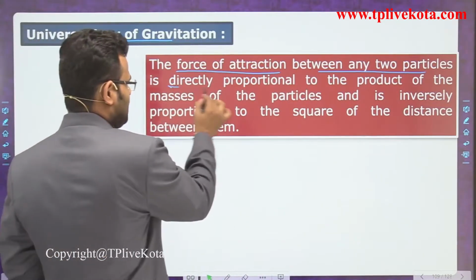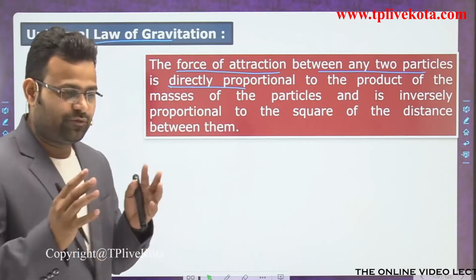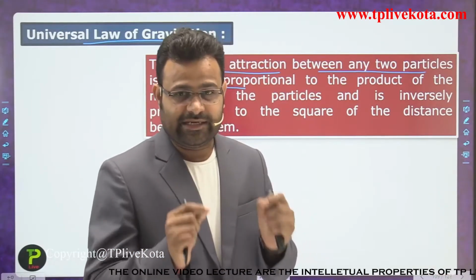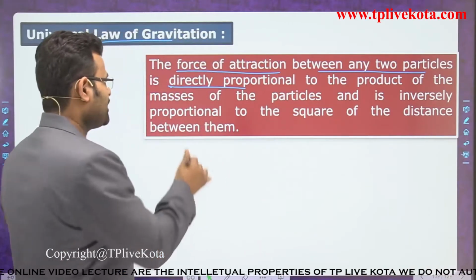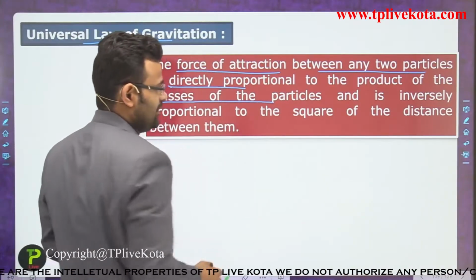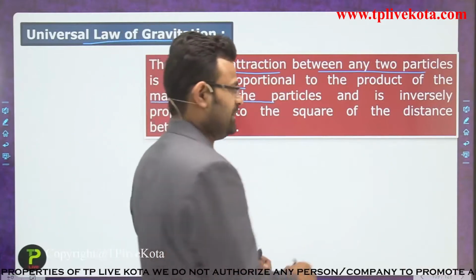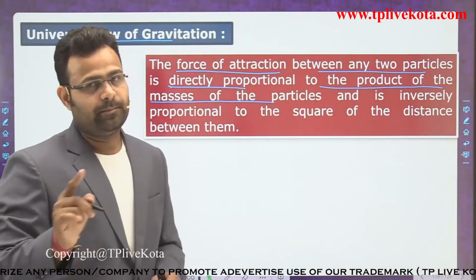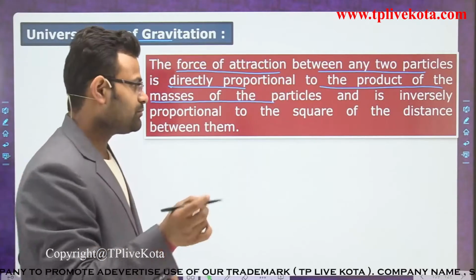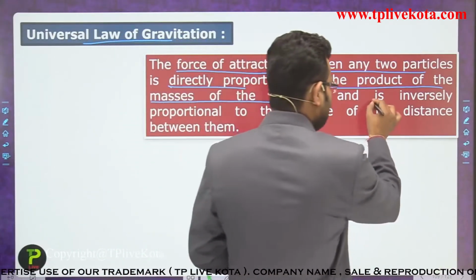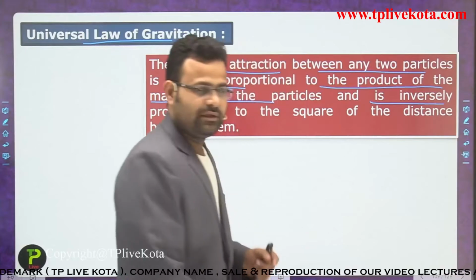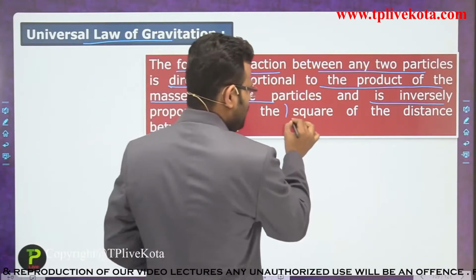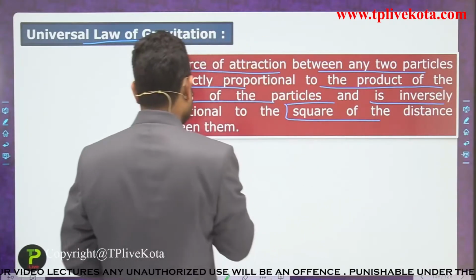It is directly proportional to the product of the masses of the particles. That is the first point. Second point, the force is inversely proportional to the square of the distance between them.